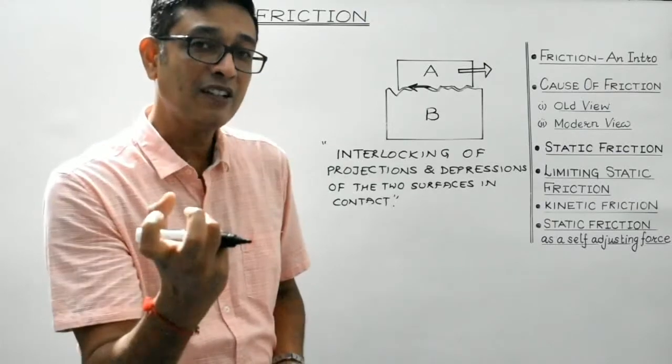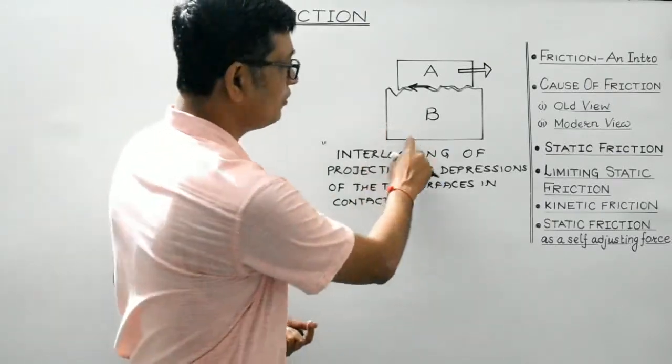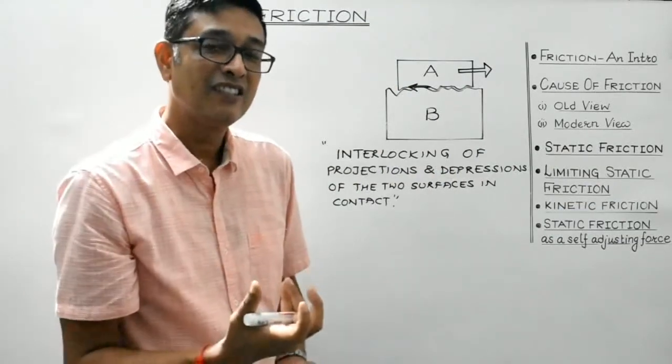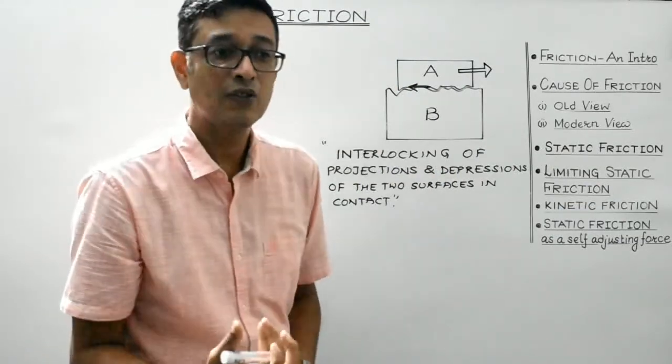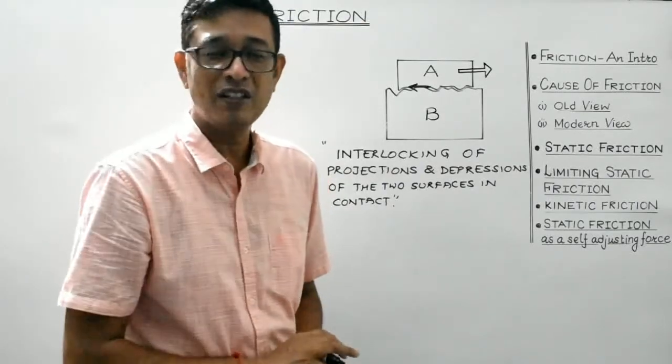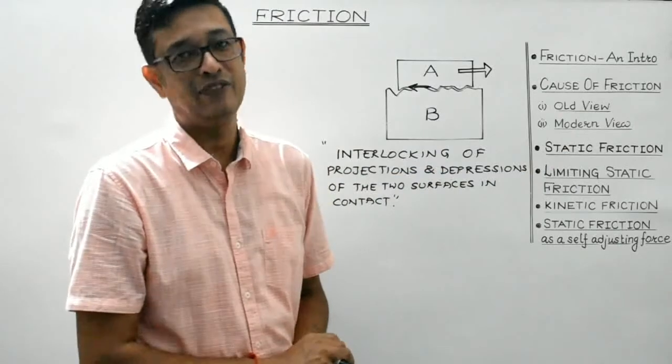So this point couldn't be explained with the help of the old view, right? In order to explain why extra smooth surfaces offer very large friction, the modern view was developed.